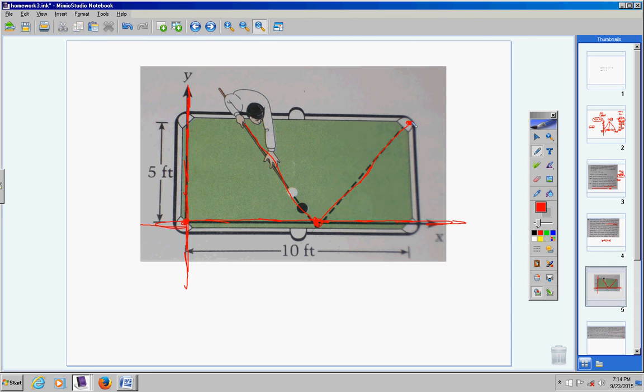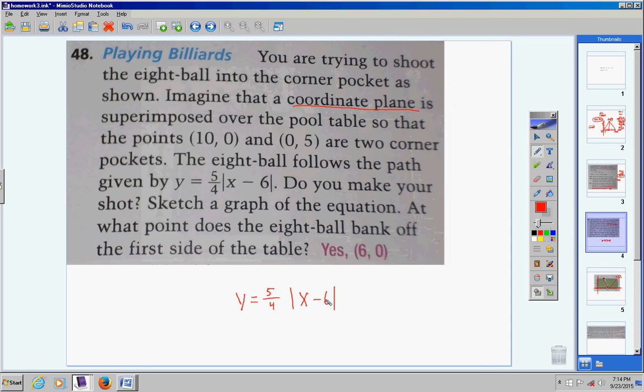Now, what is the ordered pair of this pocket right here? Well, it's over how far? 10, and it's up how far? 5. If this is up 5, then this is up 5 also, because the pool table is rectangular. So over 10, up 5. Okay? Now the question is, does this ordered pair satisfy this absolute value function?